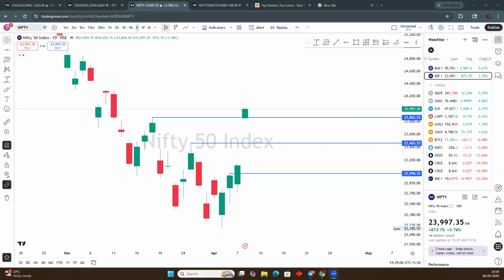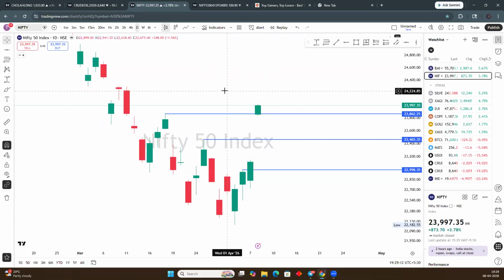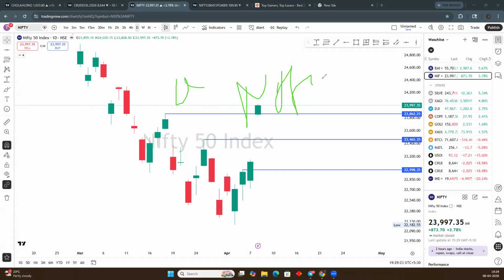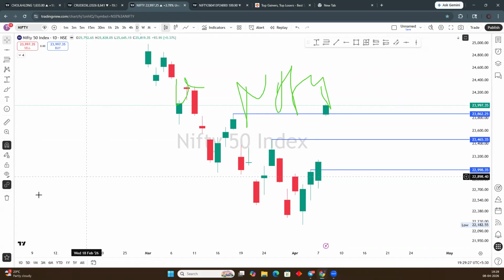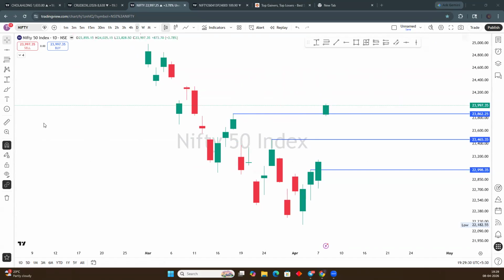Welcome to Traders Traders. This is the daily analysis session, and here we are going to analyze our Nifty, Bank Nifty, and including the commodities section. So first of all, let's take our favorite, that is Nifty. In the Nifty chart, daily, first of all, I will show you. This is the daily current candle, the daily time frame you can say.